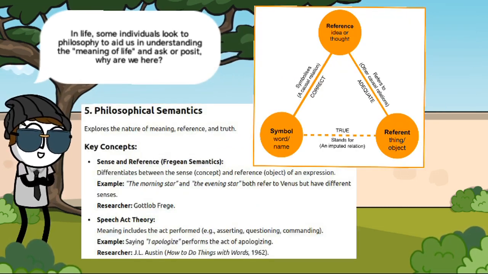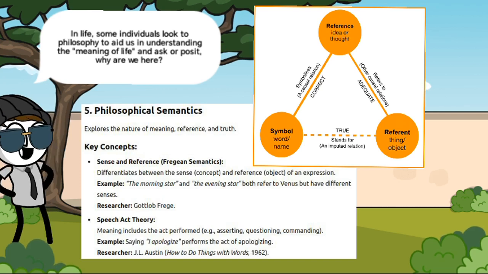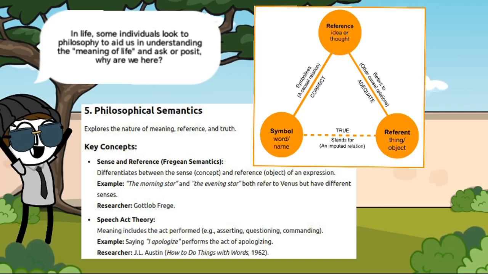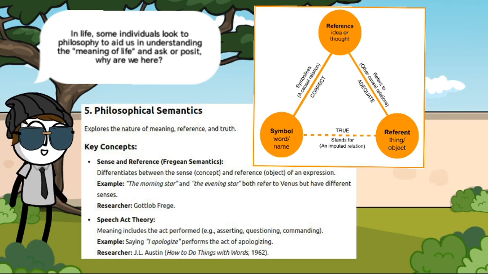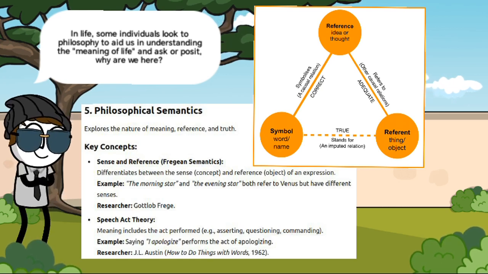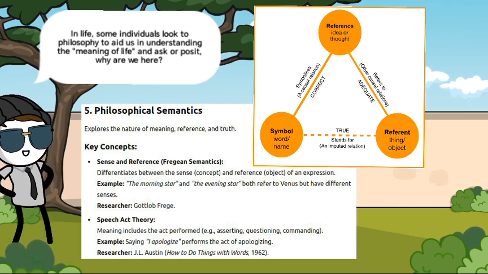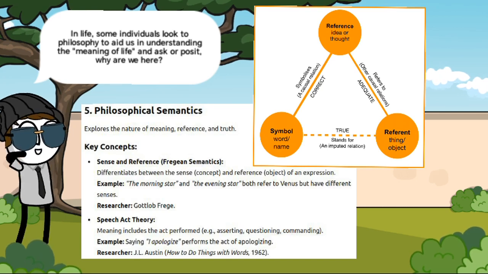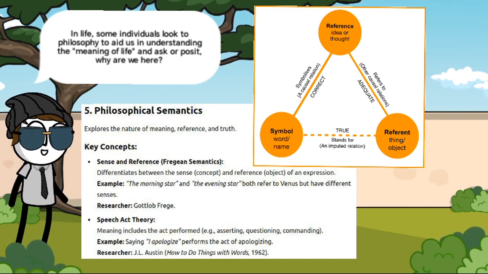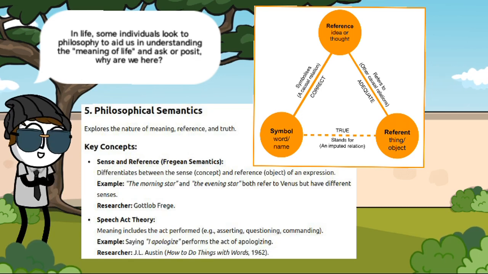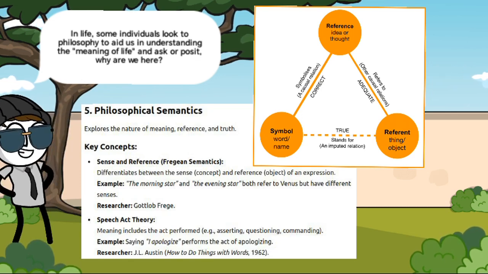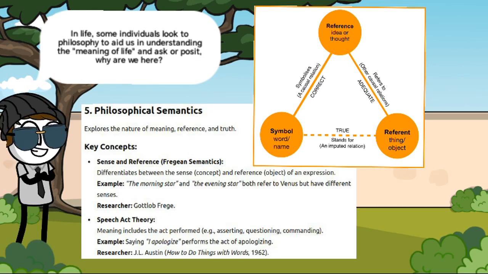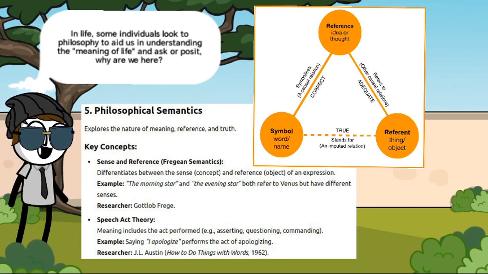In life, some individuals look to philosophy to aid us in understanding the meaning of life, and ask or posit, why are we here? Philosophical semantics explores the nature of meaning, reference, and truth. Key concepts include sense and reference. Fregean semantics differentiates between the sense, concept, and reference, object, of an expression. Example, the morning star and the evening star, which both refer to Venus in the sky, but have different senses.